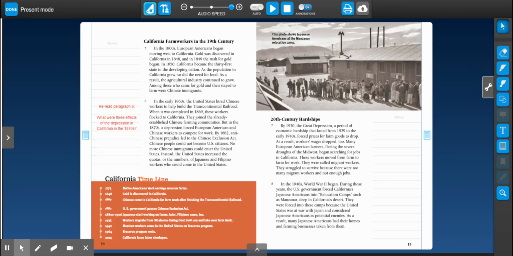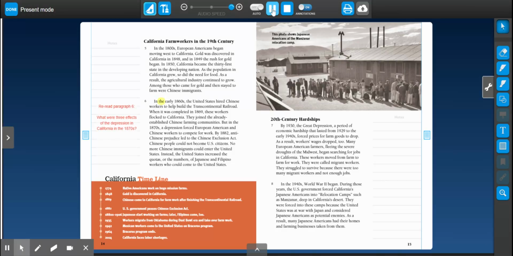In Natural Resources and Workers, the story that we have just recently read, it explains how an area's natural resources affect the way businesses and workers live in that area. So what we're being asked to find today is to reread paragraph 6 and think about what were the 3 effects of the Depression in California in the 1870s. So let's listen to this story being read.